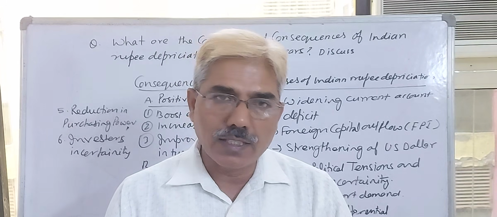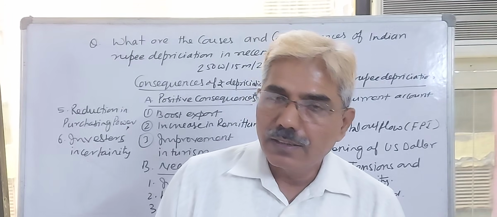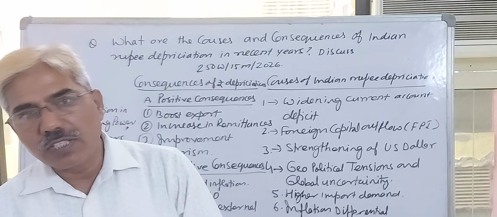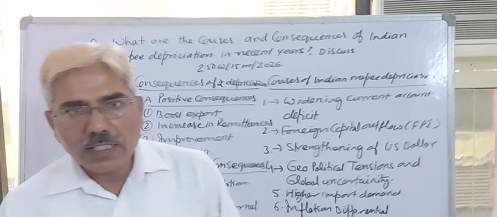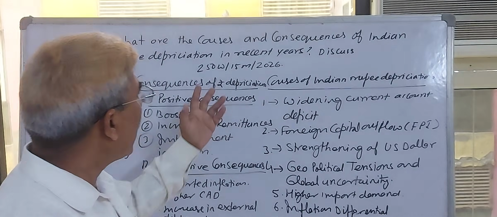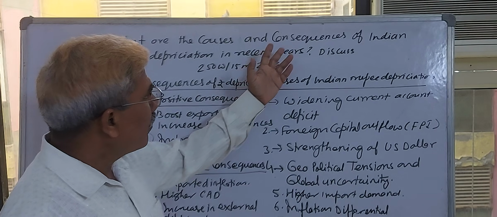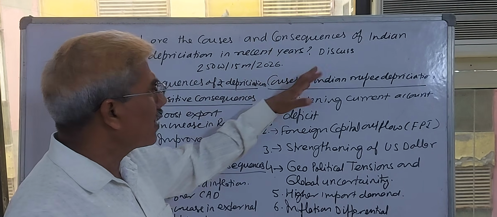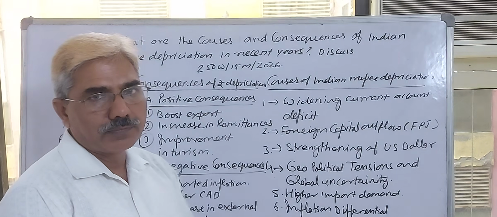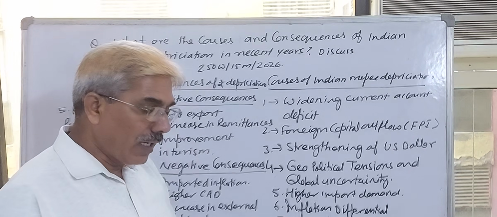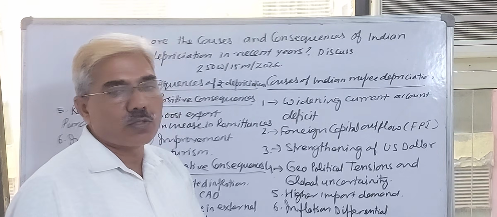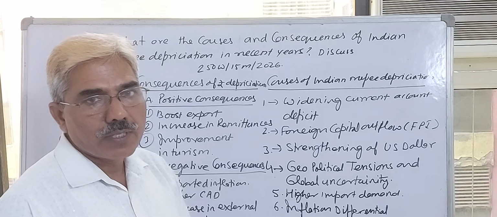Now, first you understand what the causes are, then you will understand what the consequences are. After that I will discuss according to questions. You have to discuss what the causes and consequences are. This question is complete. But if the question is twisted, I will discuss those points also for you so that you can understand.